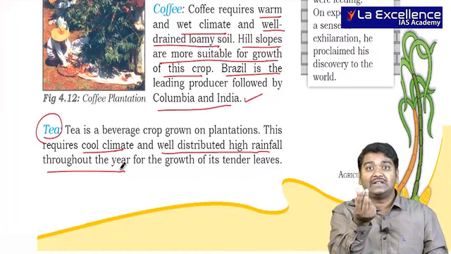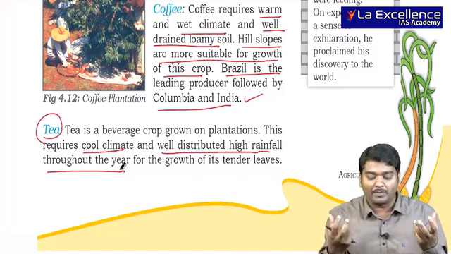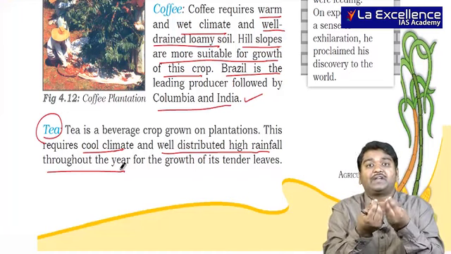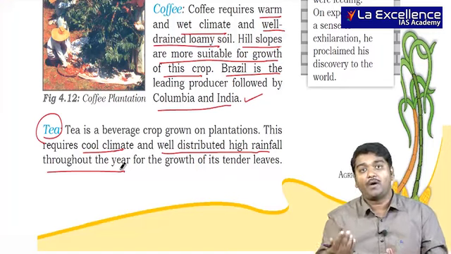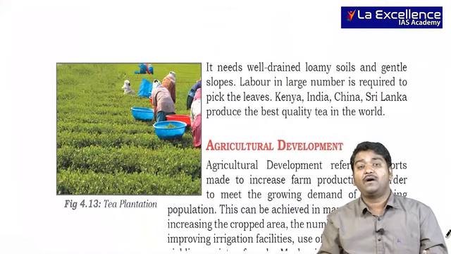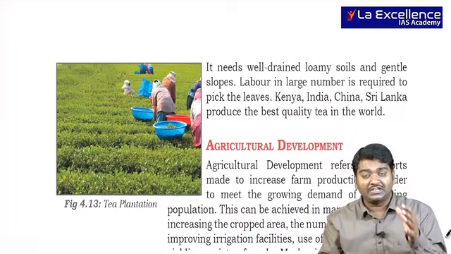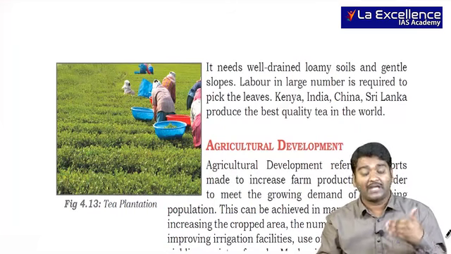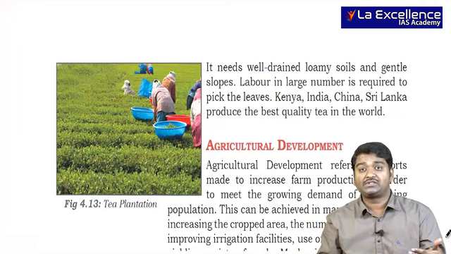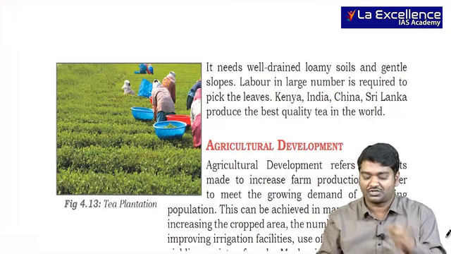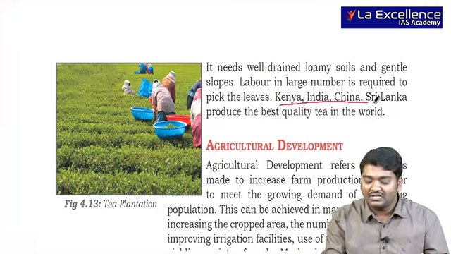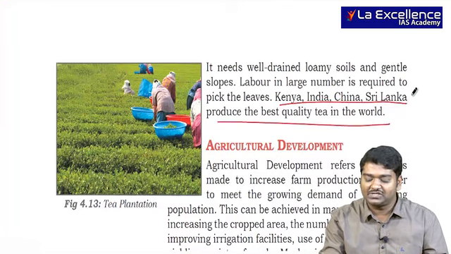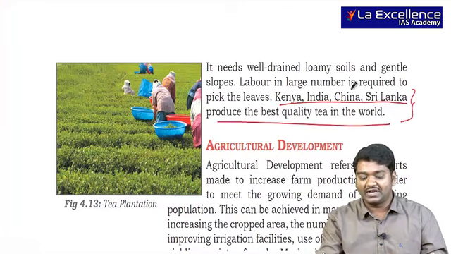The main reason is the leaves and other parts usually have to grow properly. Else the leaves become dry and it is not good for production of tea. Labor is very much used in tea plantations. Usually Bangladeshi migrants, and in Sri Lanka, Tamils and all are usually associated with this particular tea production. Kenya, India, China, Sri Lanka produce the best quality tea, and China is famous for tea production.